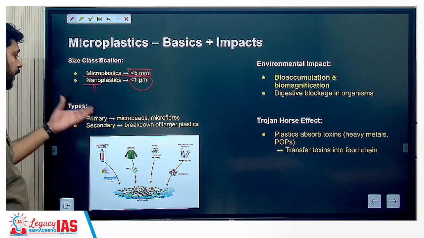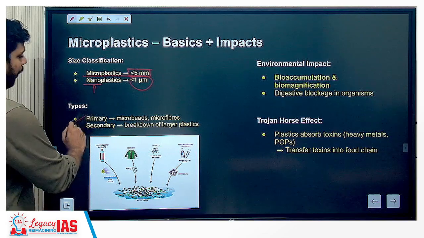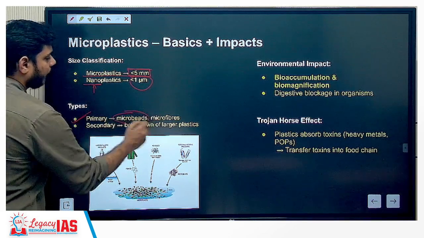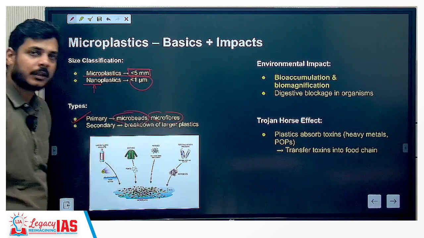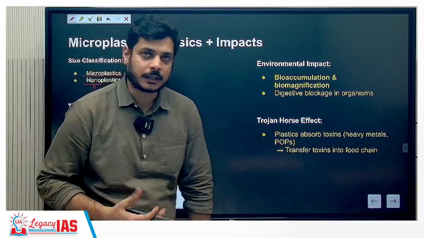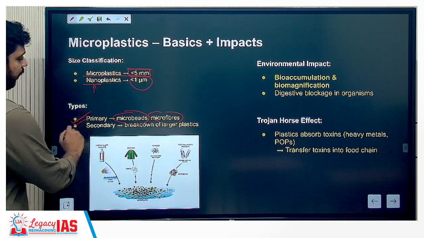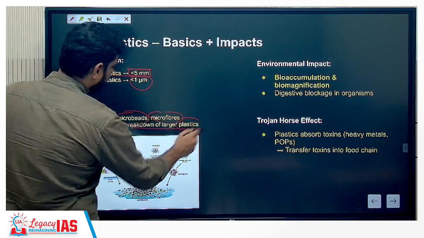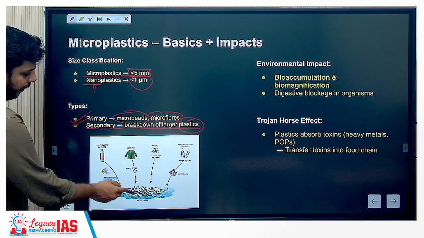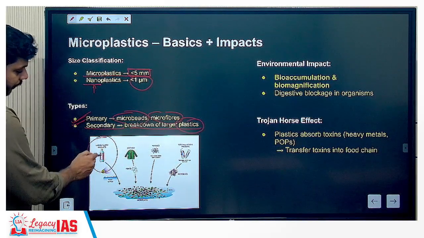So you can see the types. Primary, you have microbeads, microfibers. You'll find microbeads particularly in sunscreens and cosmetic products. Secondary microplastics are the breakdown of larger plastics. So we can see how it breaks down. Larger plastic products, this is your PET bottle.